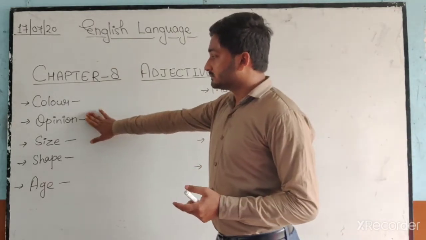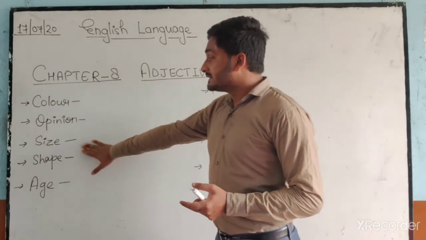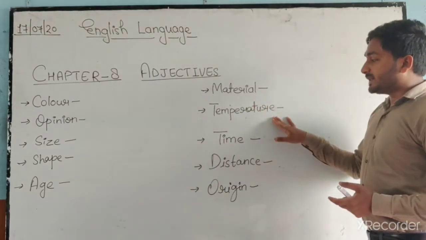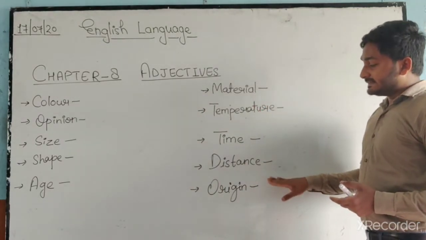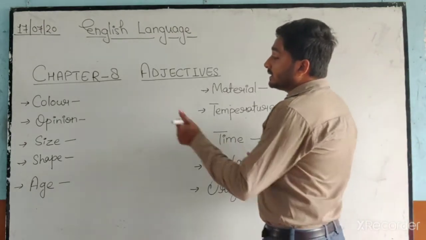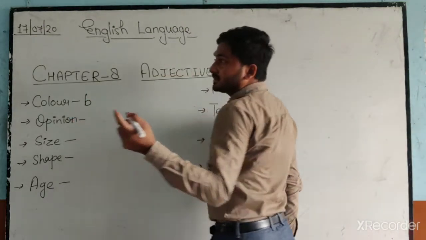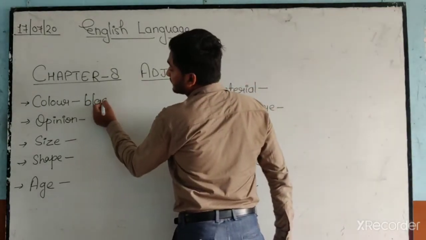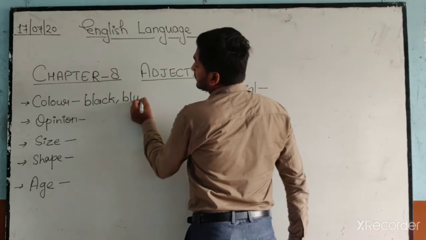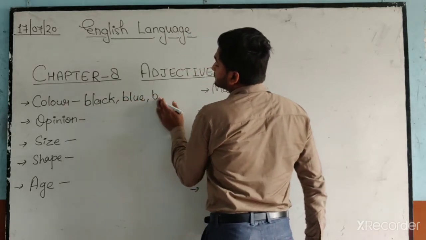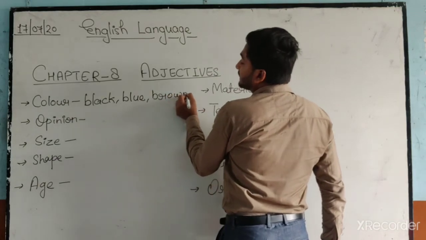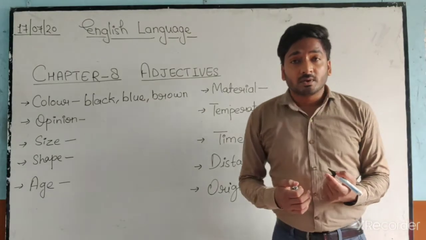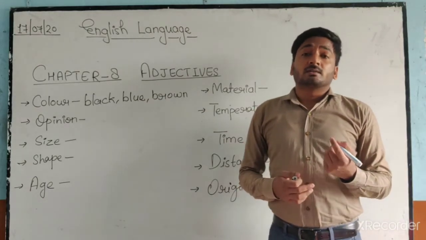So an adjective can be used to describe on the basis of color, opinion, size, shape, age, material, temperature, time, distance, and origin. Color: we can describe a thing or things on the basis of color, like black, blue, brown, etc. Opinion: how someone is behaving or what kind of person that is.